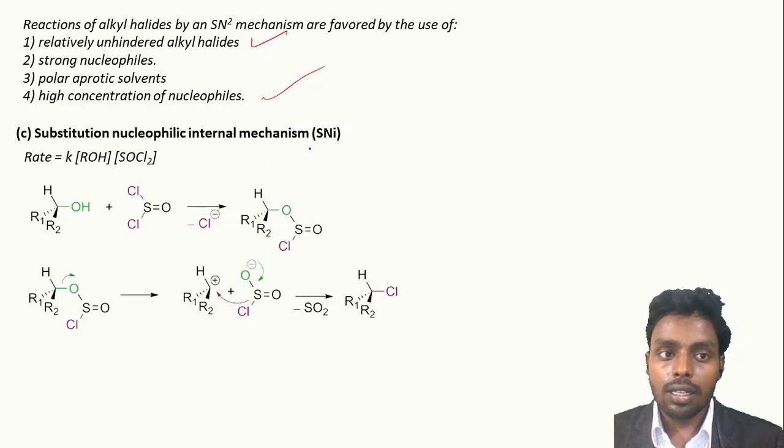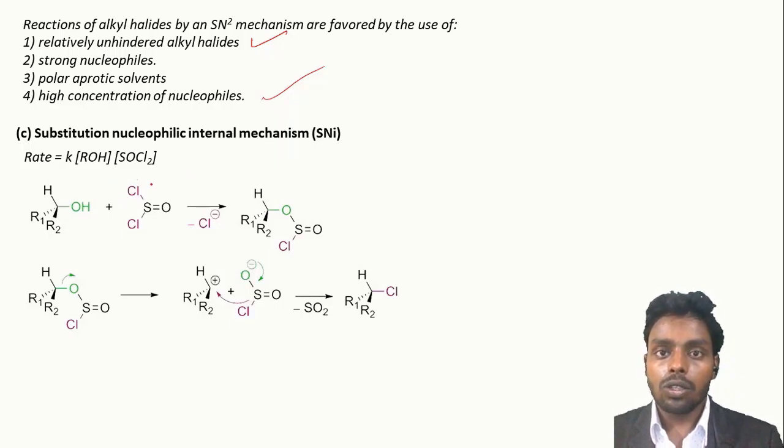Now the next is substitution of nucleophile via internal mechanism. This mechanism takes place in the reaction where alcohols are converted into alkyl halides using SOCl2. In this reaction, the rate depends upon the concentration of alcohol and the concentration of SOCl2. So in this reaction, what happens? The alcohol reacts with SOCl2 and forms this type of compound.